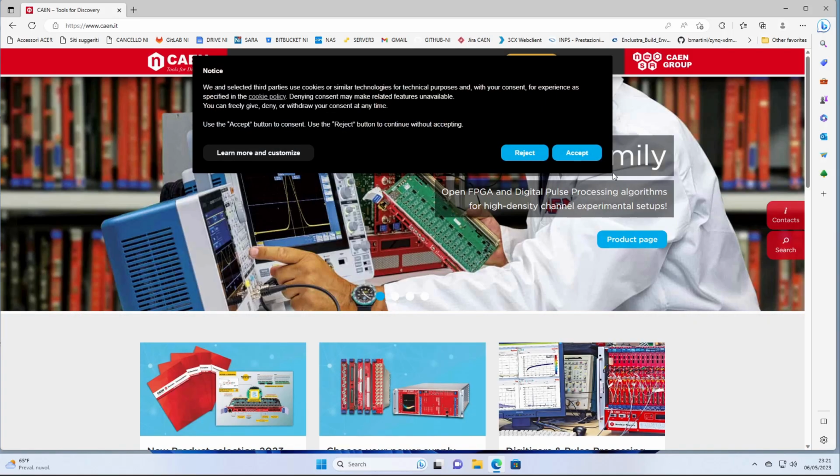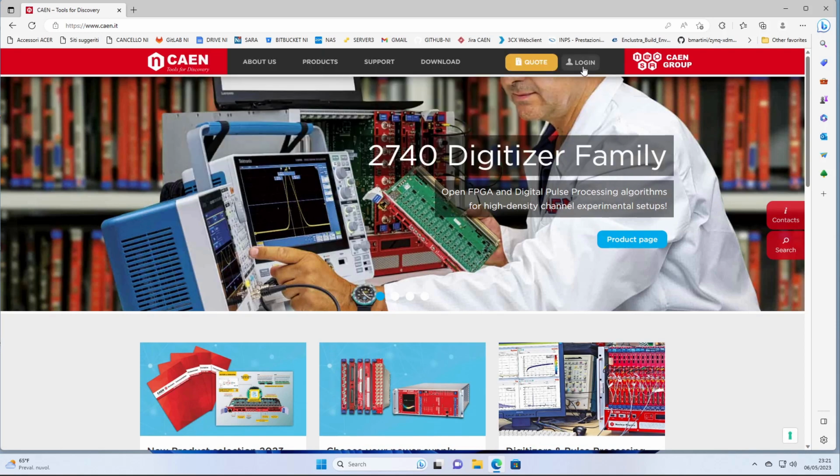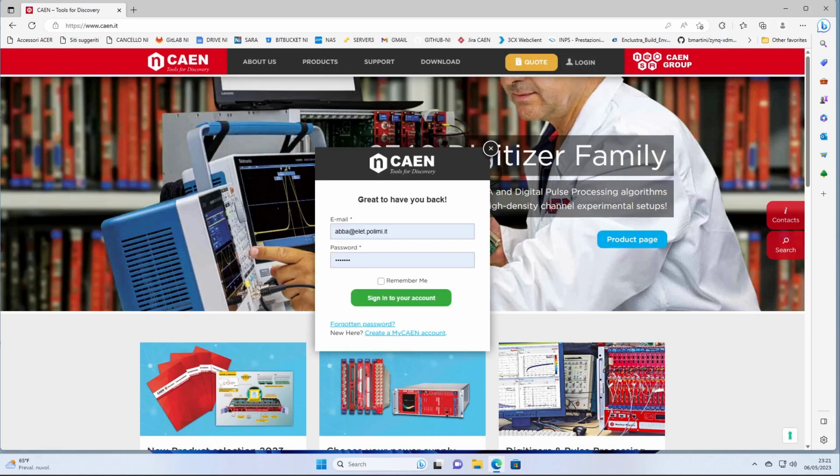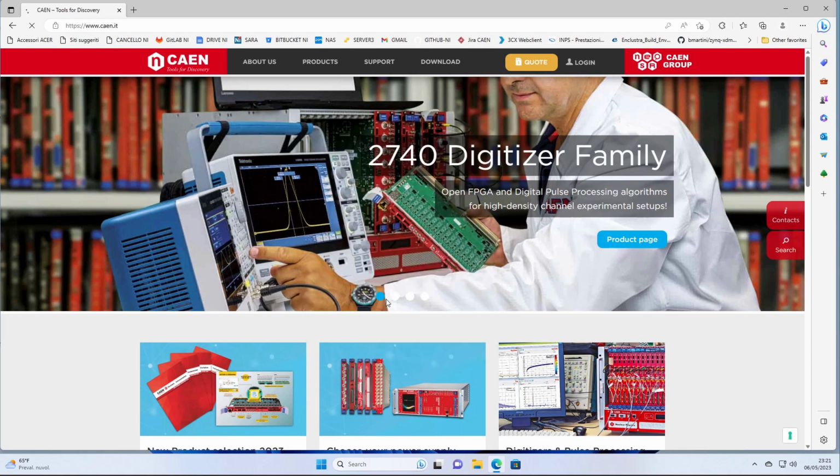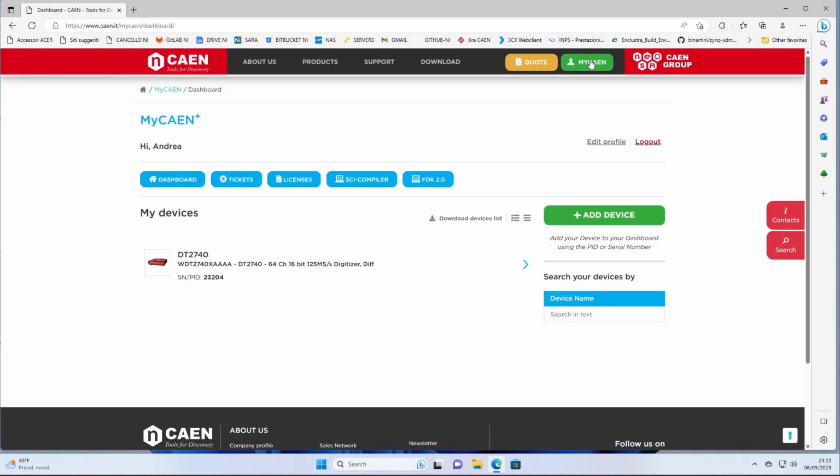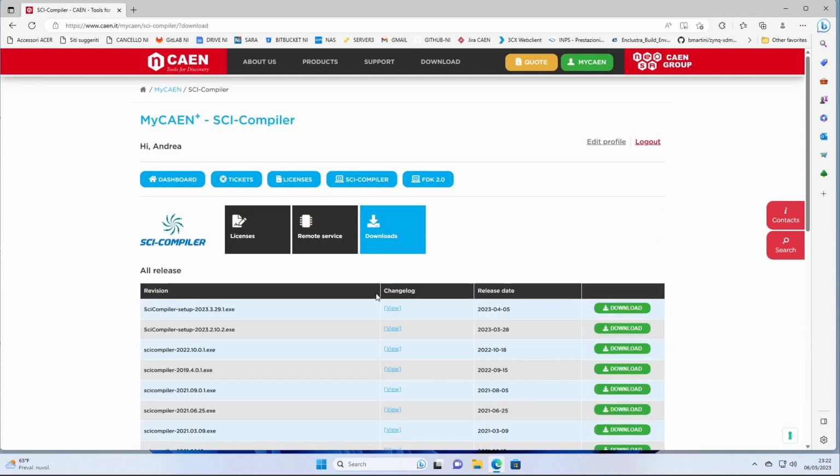We now download SciCompiler from MyCAN. Open CAN website and click on MyCAN. Log into your account. Click on MyCAN green button on the top bar. Click on SciCompiler and then on Download. Select the latest version of SciCompiler available and press Download.